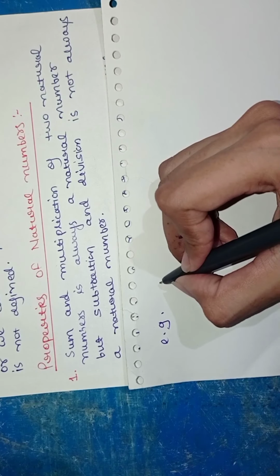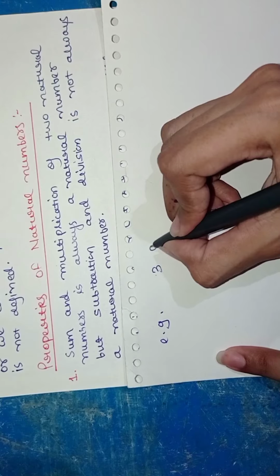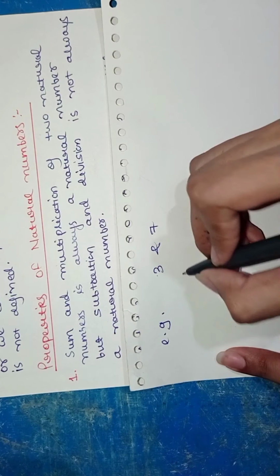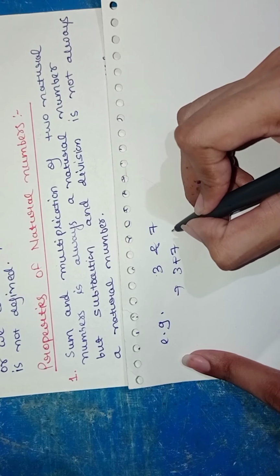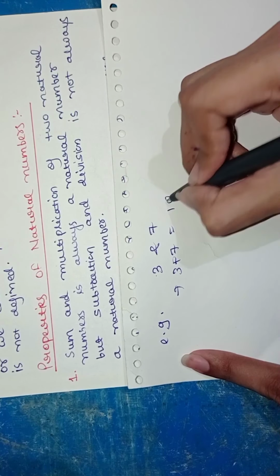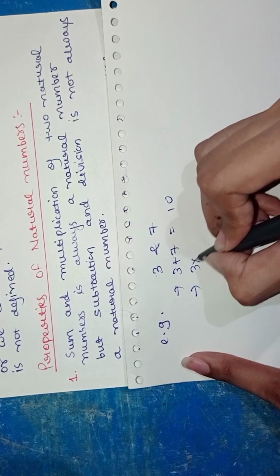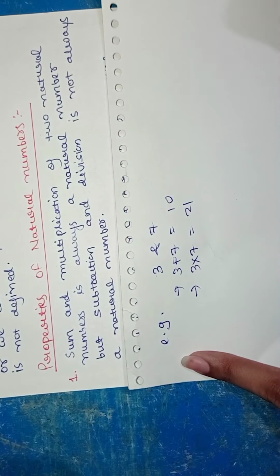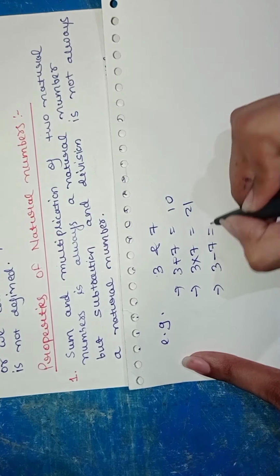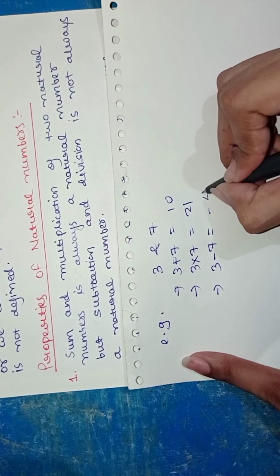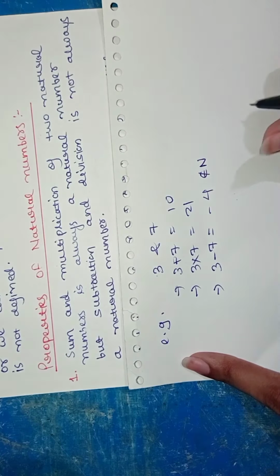So suppose I take two natural numbers. Let me take 3 and 7. Both are natural numbers. Now if I add them, 3 plus 7 is equal to 10, which is a natural number as we know. Now if I multiply them, 3 cross 7 is 21, which is again a natural number. Now what if I subtract them? 3 minus 7 is minus 4, which is not a natural number.